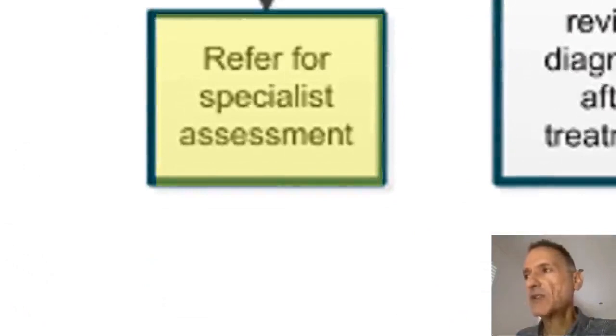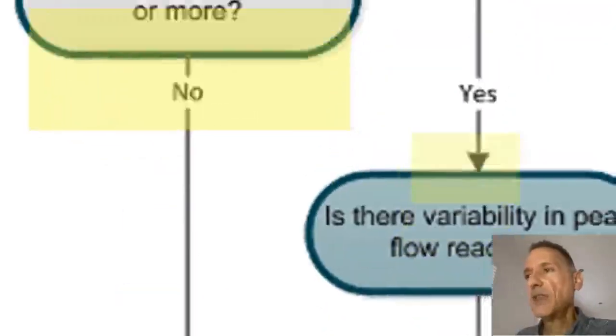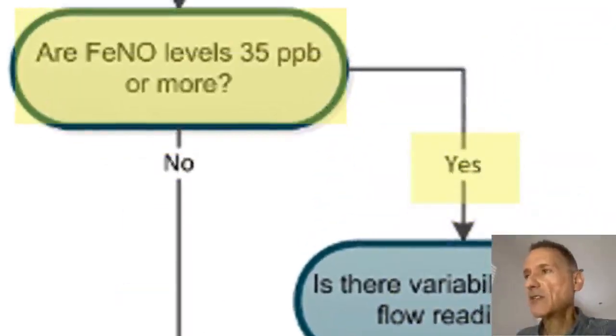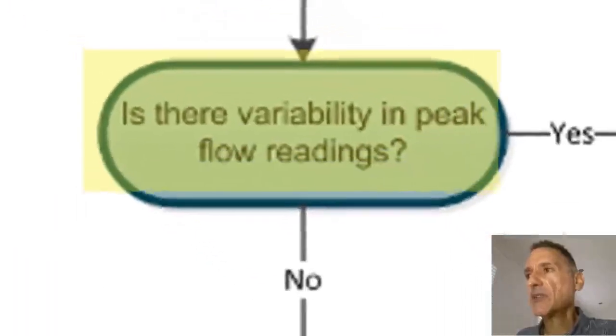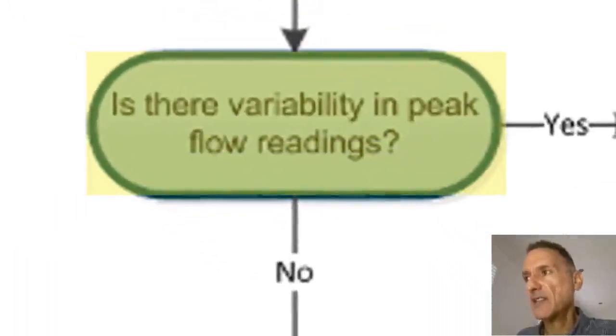This is because an obstructive spirometry without reversibility and with low fractional exhaled nitric oxide levels is likely to be a different type of obstructive airway disease other than asthma. However, if the fractional exhaled nitric oxide levels are 35 parts per billion or more, that will allow us to move forward and do the next test in line, which is peak flow variability.